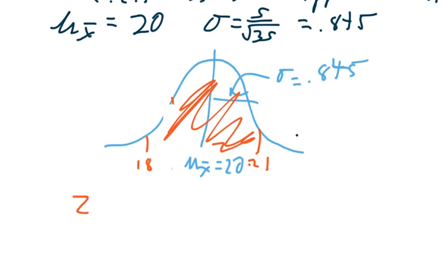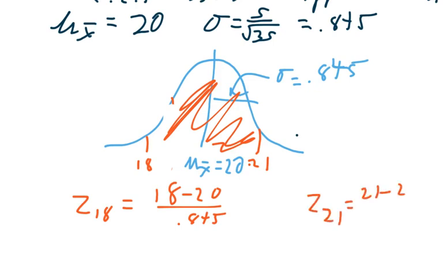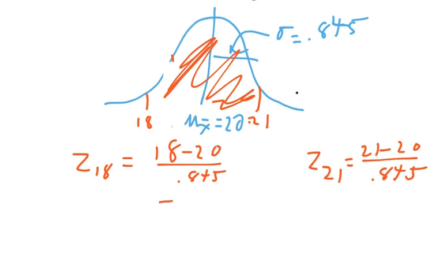So the z-score for 18 is going to be 18 minus 20 divided by 0.845. And the z-score for 21 is going to be 21 minus 20 divided by 0.845. And so I got the answer of negative 2.37 over here and 1.18 over here.